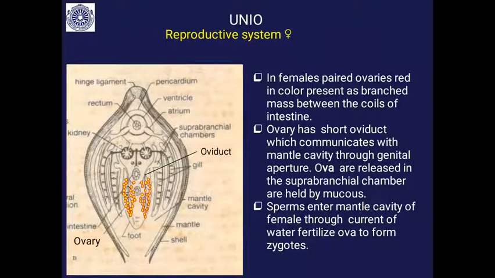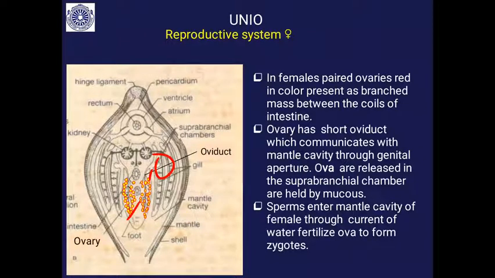Similar structure you will find even in the female. Here these are called ovary. You will find paired ovaries on each side of the intestine. They are branched just like a bunch of grapes. They are yellowish reddish in color. The ovary has a short oviduct, which opens to the mantle cavity. Ova are released into the suprabranchial chamber of the mantle cavity, and they are held there with the help of mucus.